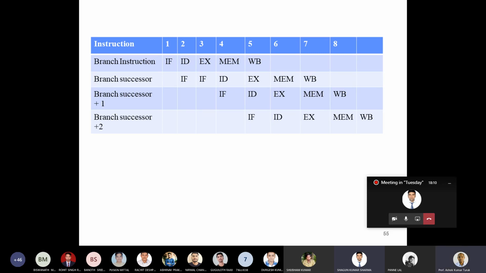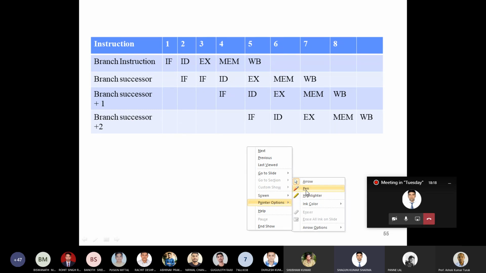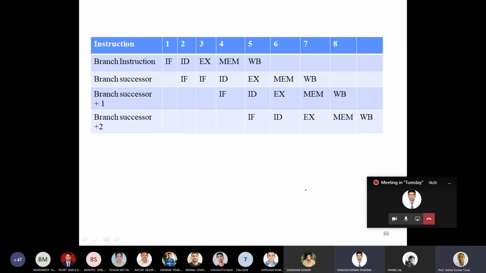Let's say this is the branch instruction, instruction I, and this is the successor of the branch, I plus 1. This is the instruction I plus 1, then I can call the next one I plus 2, and this instruction I can call I plus 3.